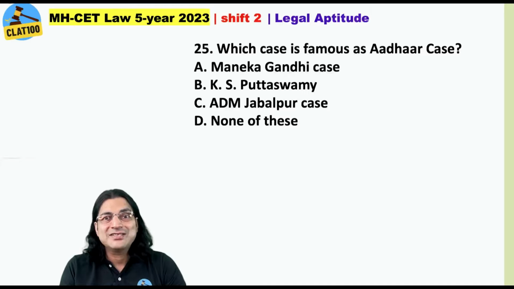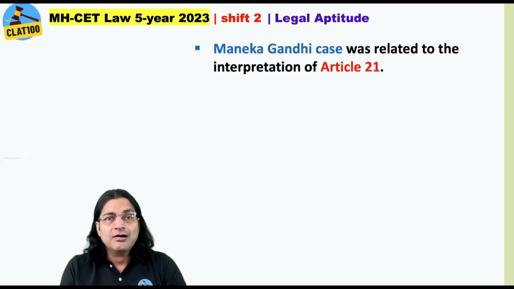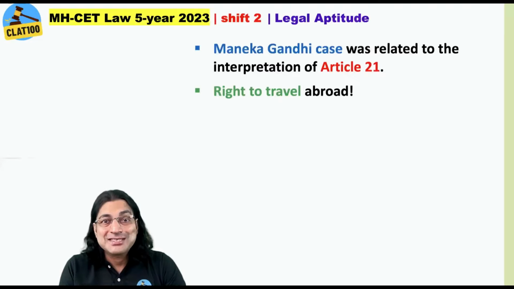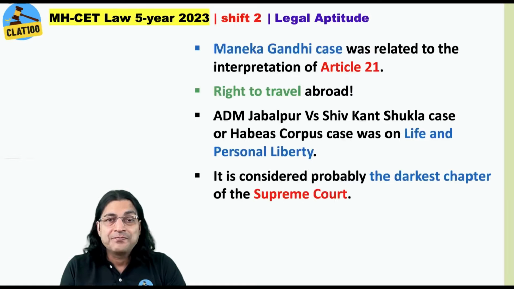Which case is famous as Aadhaar case? Very important. Alright, of course, this is Justice K.S. Puttaswamy case. He was a judge of the Karnataka High Court. Alright, Maneka Gandhi case was related to the interpretation of Article 21. Right to travel abroad was discussed in this case. Okay. ADM Jabalpur versus Shivakant Shukla case or habeas corpus case was on life and personal liberty.